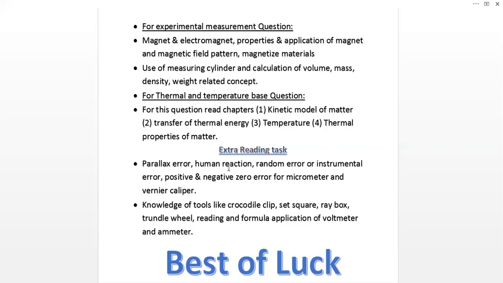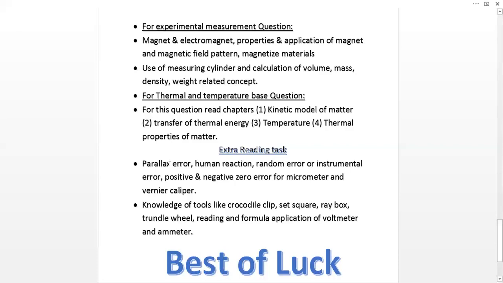Parallax error is a vision error. Your line of sight must be parallel to the level of anything like a measuring cylinder or thermometer; read the lower meniscus from any device. Otherwise parallax error will occur.